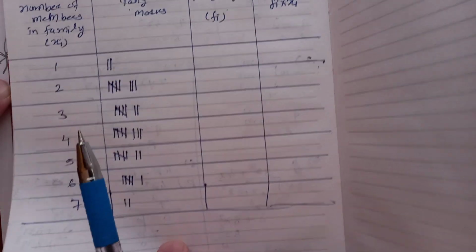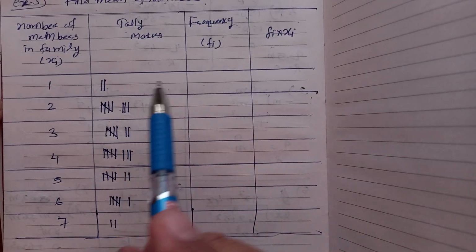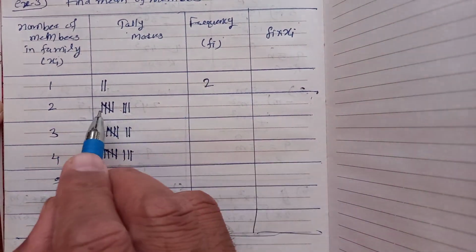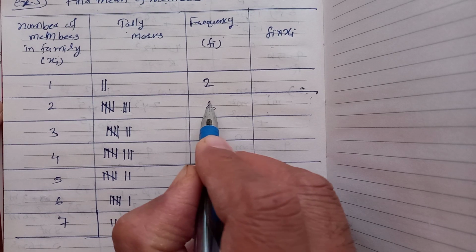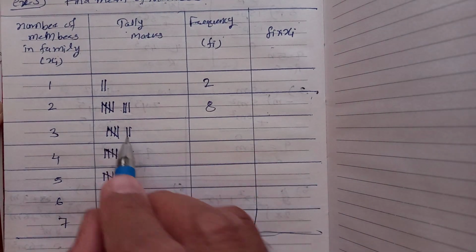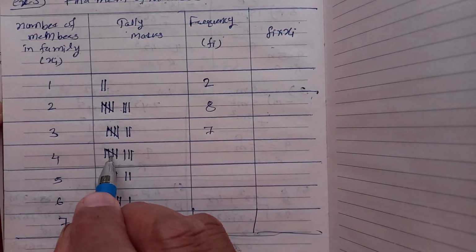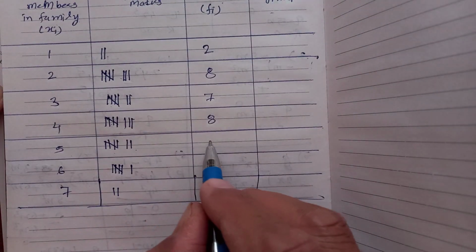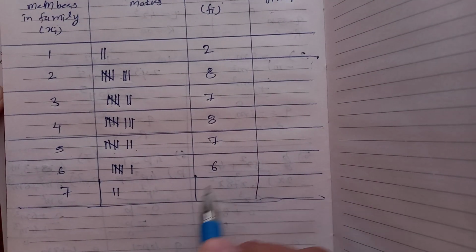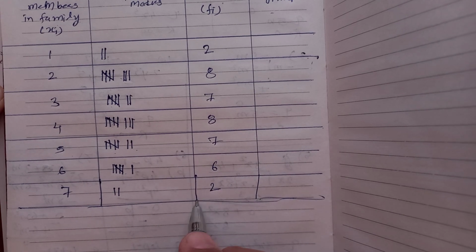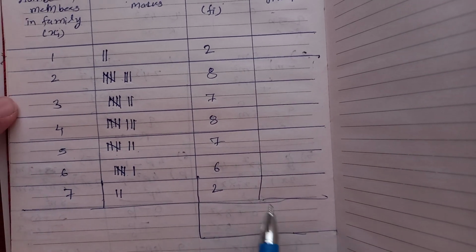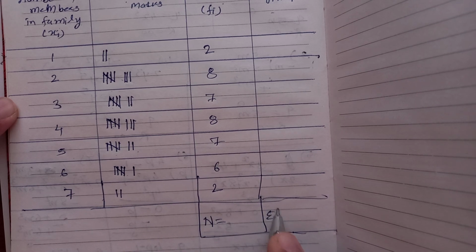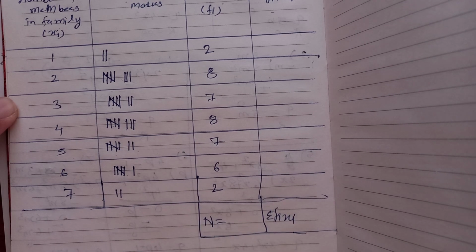So we found the tally marks. Now write the frequency. Frequency means this one. How many tally marks? 2. Here 5 plus 3, 8. Okay. Here 5 plus 2, 7. Here 5 plus 3, 8. 5 plus 2, 7. Here 5 plus 1, 6. And here 2. So now here we want n, the value of n, and the summation of fi xi.